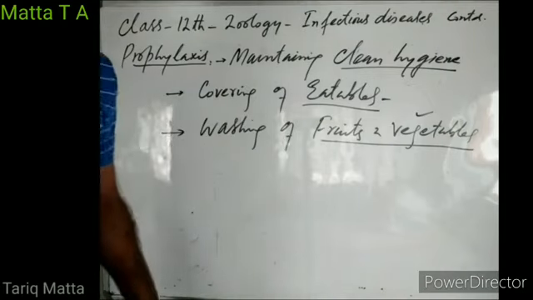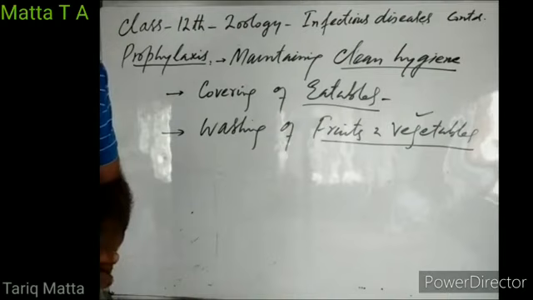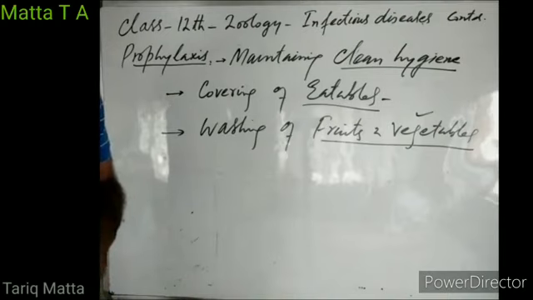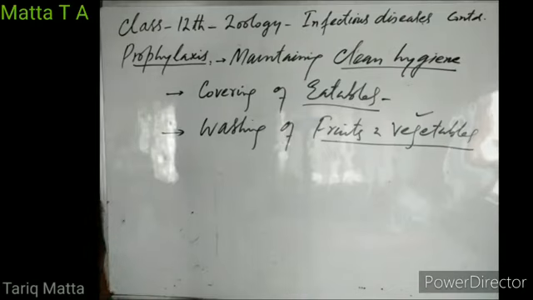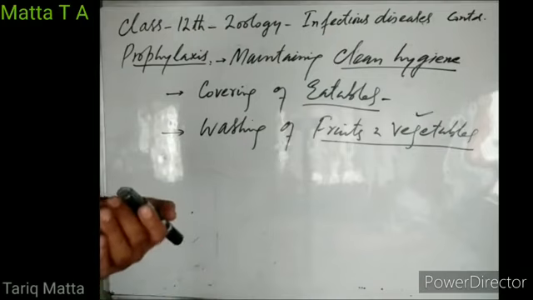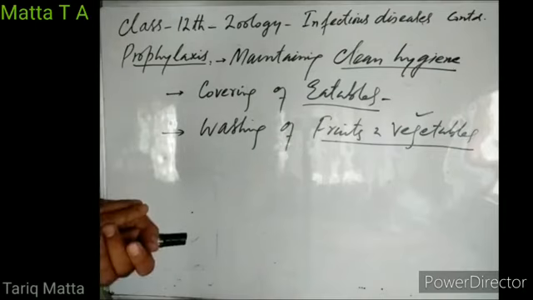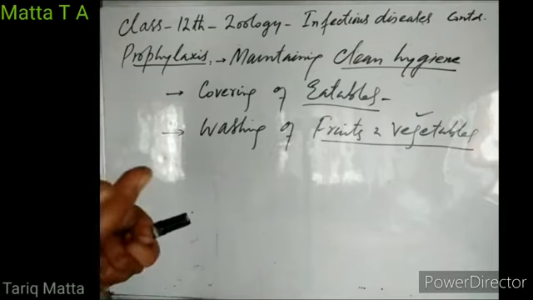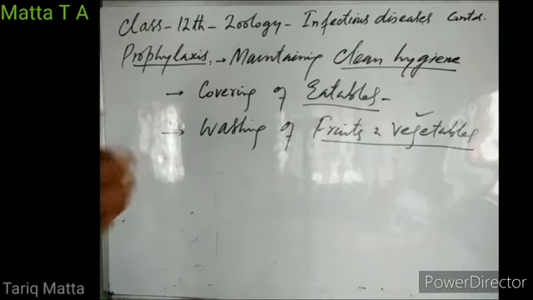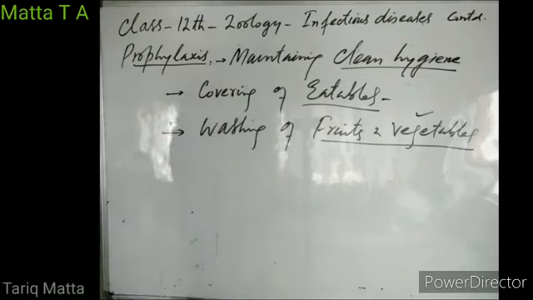We should also monitor where from our drinking water is coming, right? If you are taking drinking water from a stream, you should see whether any open type latrine is on the bank of that stream. If a latrine is on the bank of that stream, then you should avoid taking that water, right? Or if you have only that water source, then you should boil that water before drinking, right? So when human excreta is passed into the water, that human excreta contains the eggs, and those eggs may be present in the water, and drinking that water may cause the infection, right?